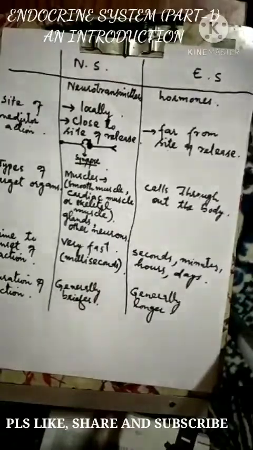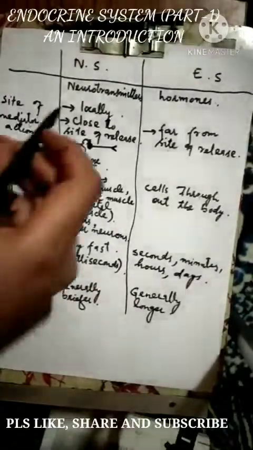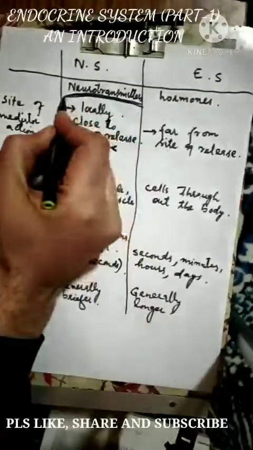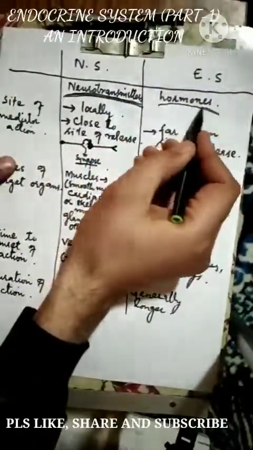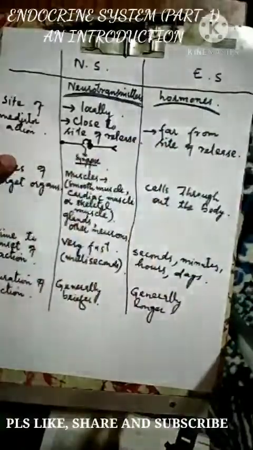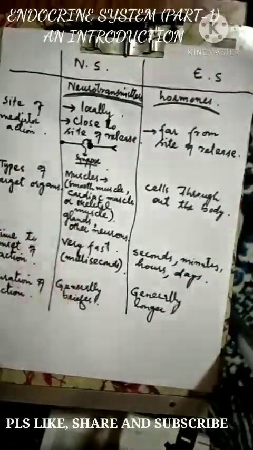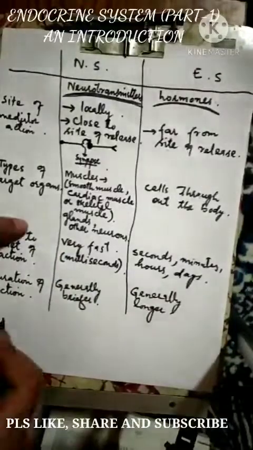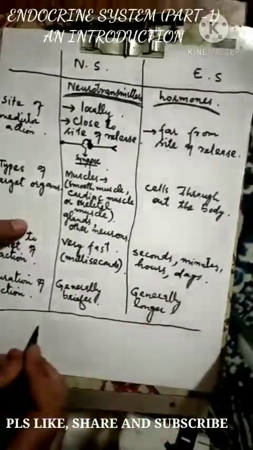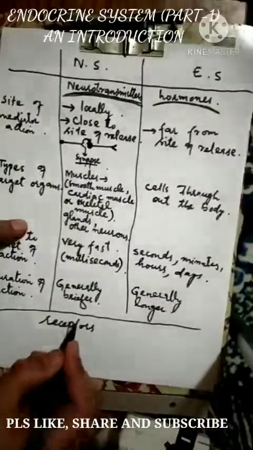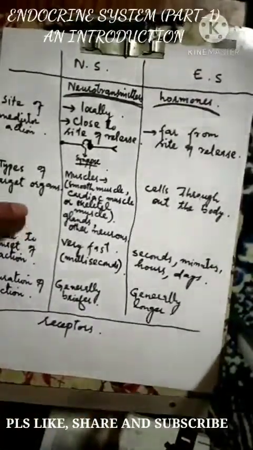And now, in both the cases, whether it is the control by the nervous system or the control by the endocrine system, these chemical mediators, whether it is neurotransmitter released by the nervous system or the hormones released by the endocrine system, to make their action wherever the target organ is, there should be receptors present on the target organs.